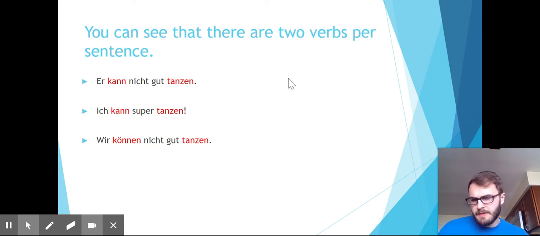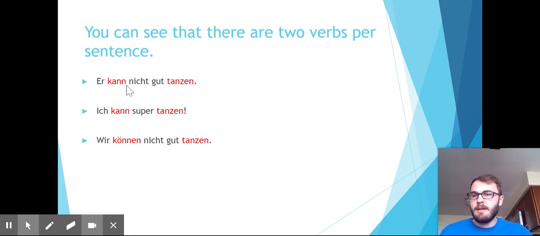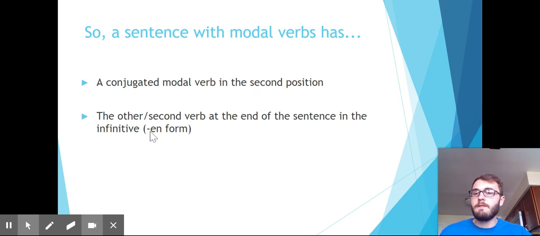So we've talked about this briefly in class, but something that we have to accentuate when we're talking about these modal verbs is that there's always going to be a second verb toward the end there. All right. So normally when we're doing our German sentences, as you know, we have our first verb conjugated, and in the second position. That's often the second word in the sentence, but not always, the second piece of the sentence. And now we're going to see the second verb actually goes toward the end of the sentence and is in the infinitive form, or sometimes I also call unconjugated.